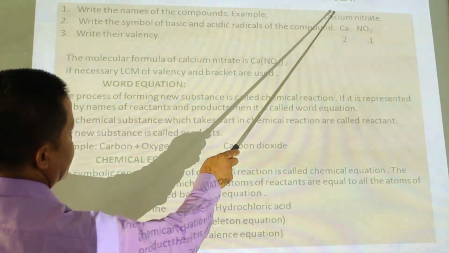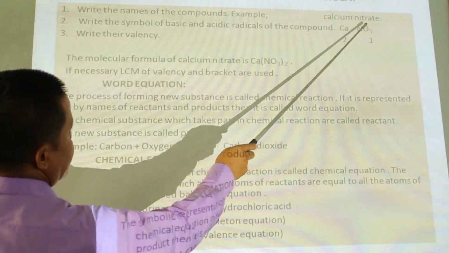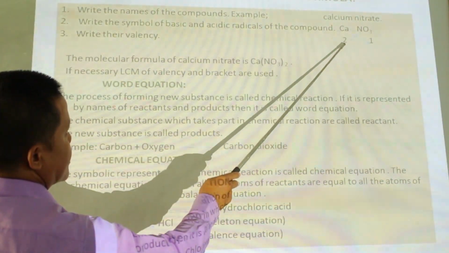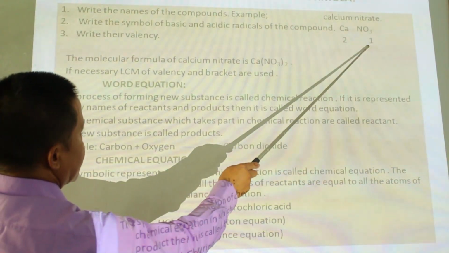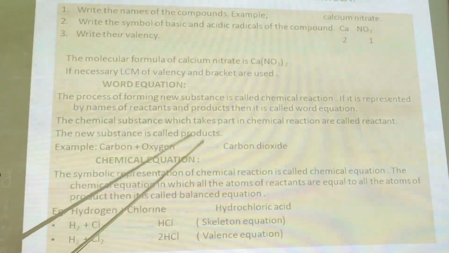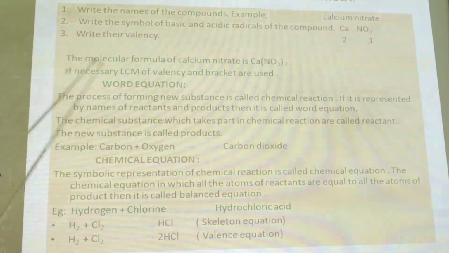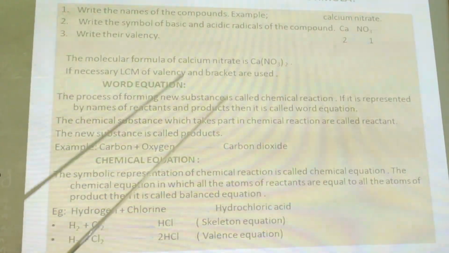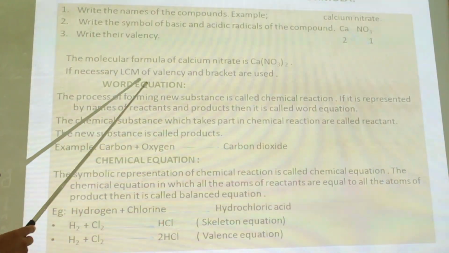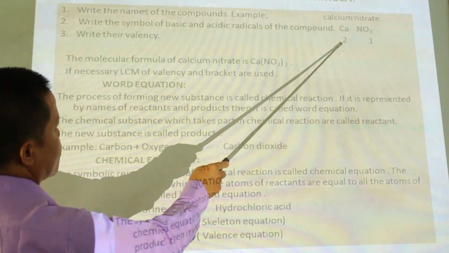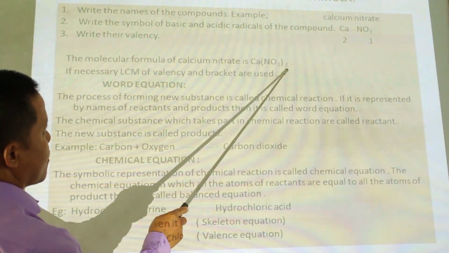The symbol of calcium is Ca with valency 2, the symbol of nitrate is NO3 with valency 1. Now, exchange their valencies; we should cross their valencies, so calcium carries 1, Ca, but nitrate carries 2, so NO3, 2.